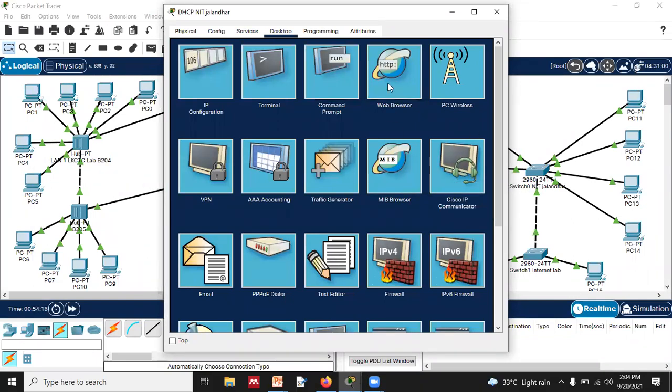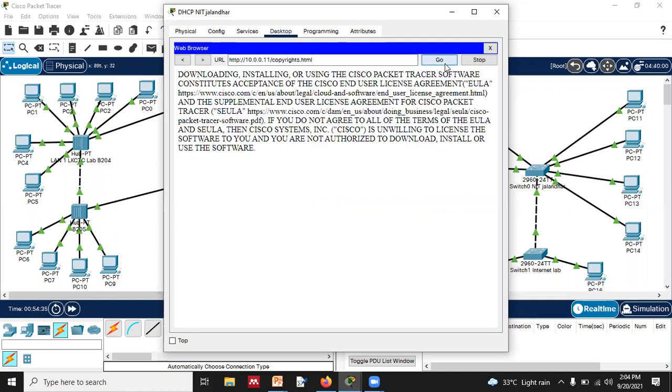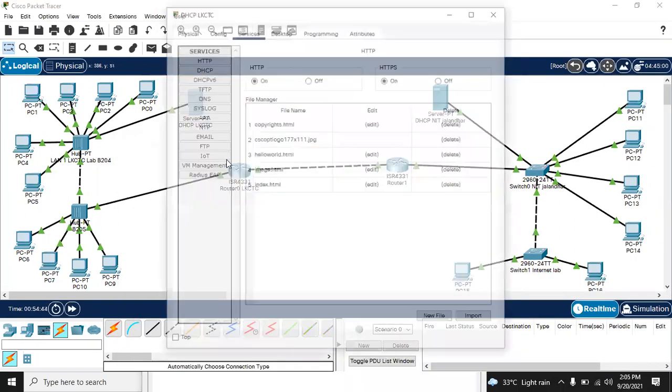Now let's check it out. We have a web browser over here, right? So 10.0.0.11 slash copyright dot html. Getting it? Not getting it. Did you understand what we just did? No. Okay, let me do it again.